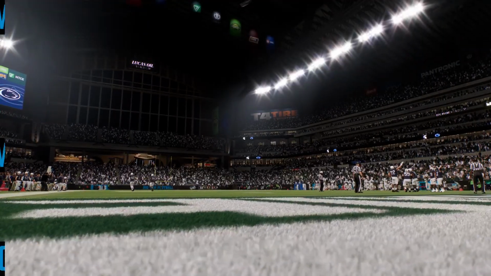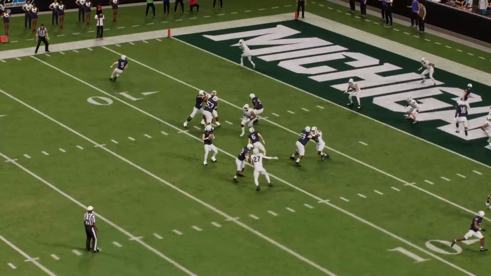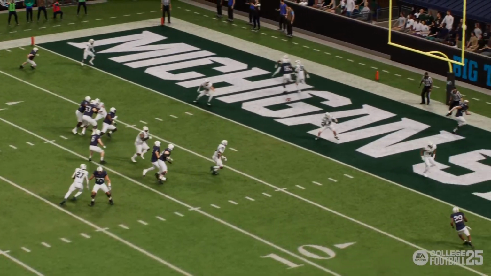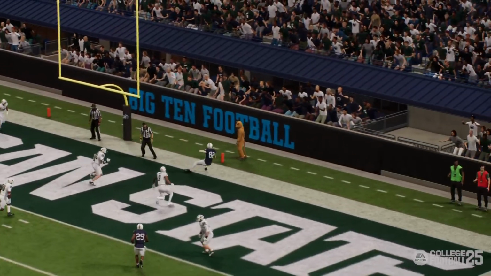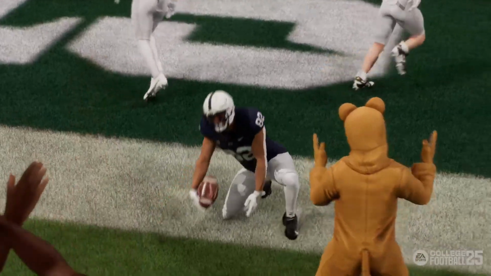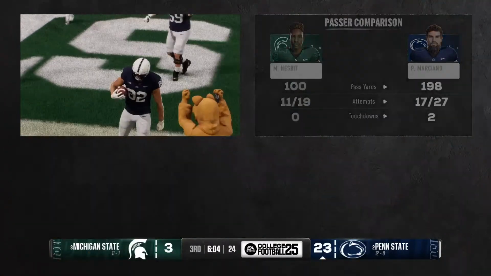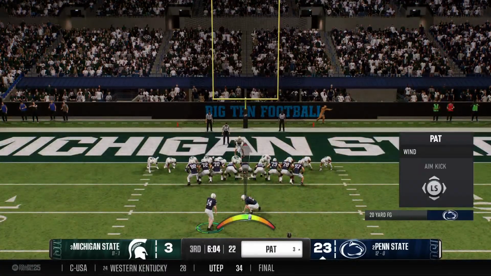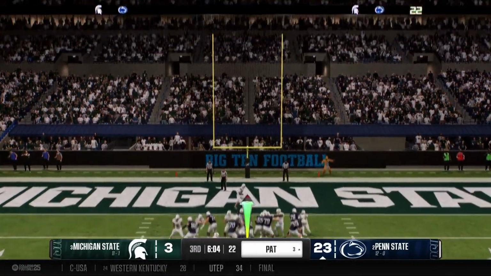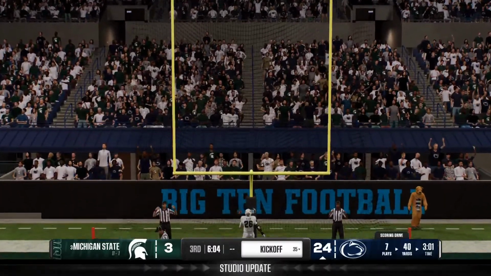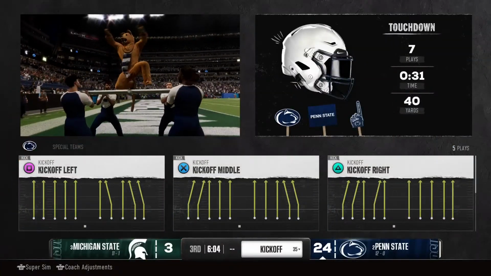Hold on here a second. The replay booth has signaled they want to take another look at this one. Looks like they got the ruling on the field right the first time. They confirm it with the review. Kicking team out for the PAT try. They convert the PAT, so the lead is now 21.